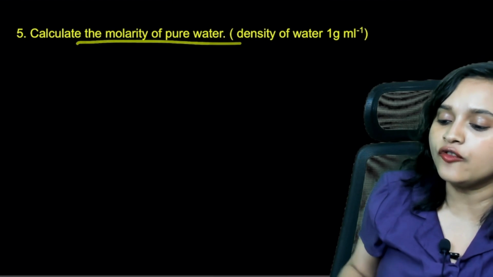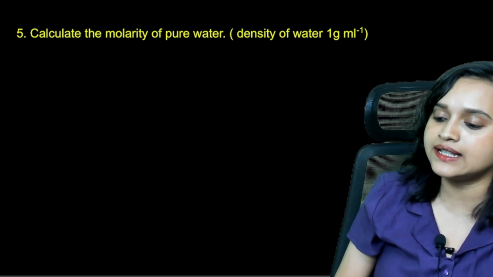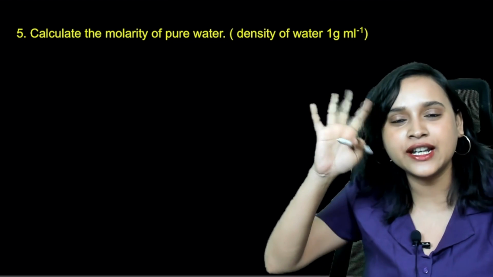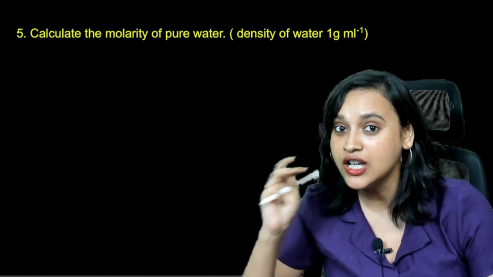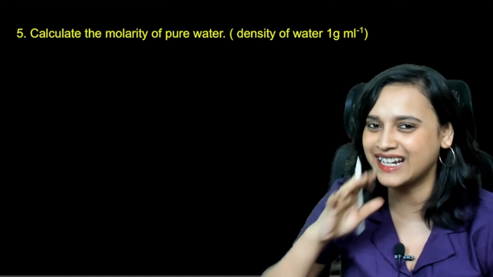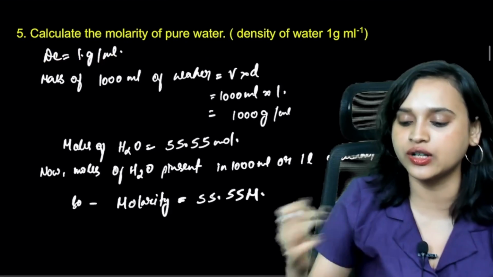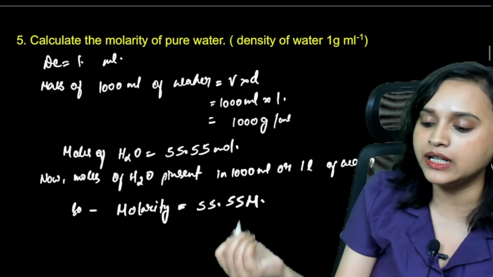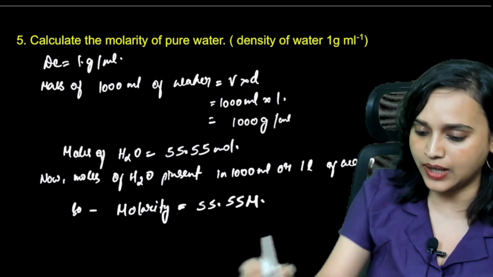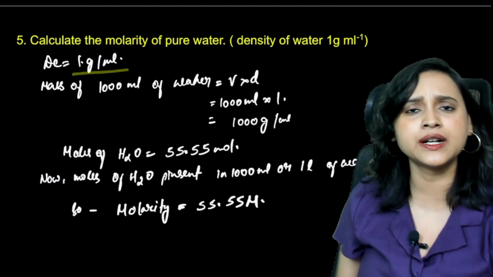Calculate the molarity of pure water. Density of water is given to you. Hey, everybody, do you remember that 55.55? That was the answer. This number used to appear somewhere. Exactly. So that is the number that we have to use. So take a look at the solution. Density is given to you as 1 gram per milliliter.